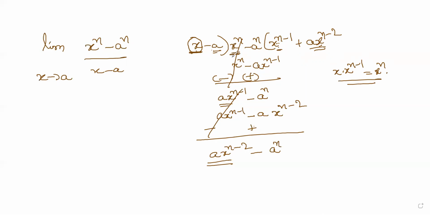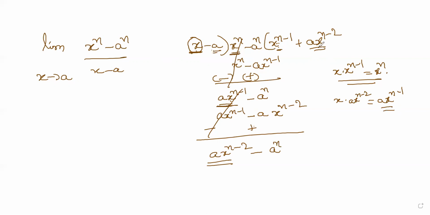Right? And now you see, you have to change the signs later. Here plus sign is there, change it to minus. Minus sign is there, change it to plus. And then add them. So when you add up, the x power n is cancelled out. So the rest is a into x power n minus 1 minus a power n. Right? And now look, to get a into x power n minus 1, x into what should I multiply? That is nothing but a into x power n minus 2. If I multiply a into x power n minus 2 by x, I will get a into x power n minus 1.